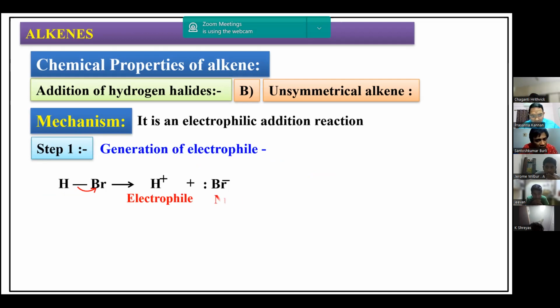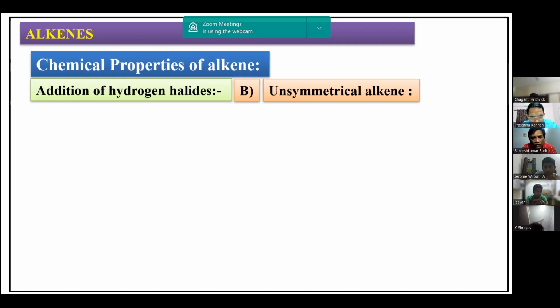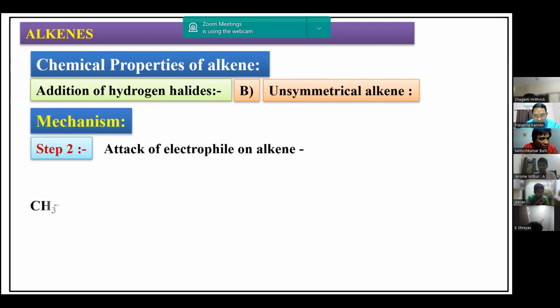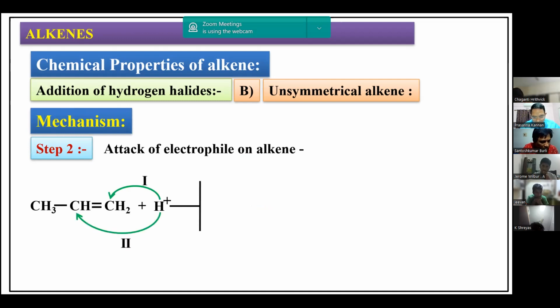Why do we call it an electrophilic addition reaction? Because first electrophile gets added over here. So H plus is the electrophile. Br minus is the nucleophile here. So first what happens in the reaction? H plus attacks here. There are two possibilities. Let us write both the possibilities here. So first possibility is this.